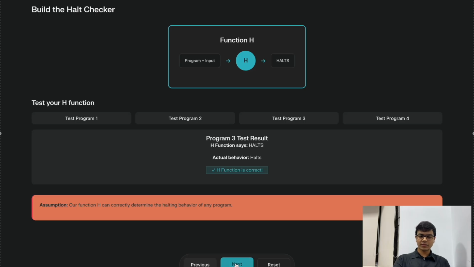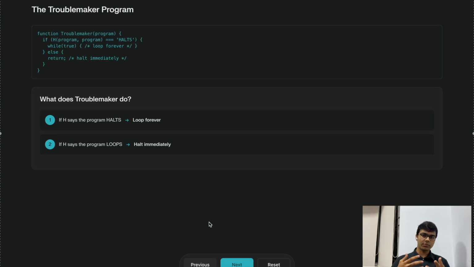And the second step is the creation of a troublemaker program. So here I've shown an example of one such troublemaker program where it will do the opposite of what H predicts. So if H predicts that the program will halt, it will go on to run forever. And if H predicts that it will go on to run forever, it will halt.